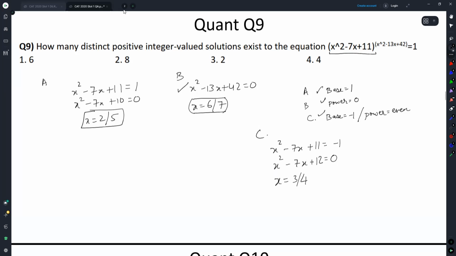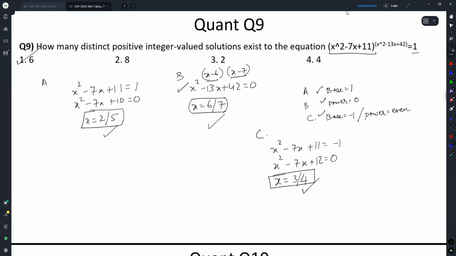If I break this up, if I know this 6 and 7, can I say it will be x minus 6 into x minus 7? This will be the factorized form. Given that x minus 6 and x minus 7 are two consecutive numbers, the product will always be even. And now I can claim with confidence, for x equal to 3 or 4 also, the expression will turn to 1. Therefore, how many distinct integer valued solutions exist to the equation?